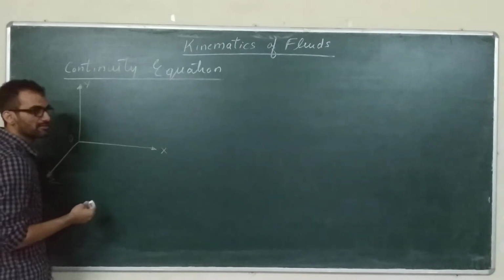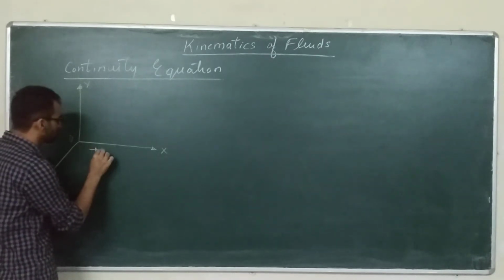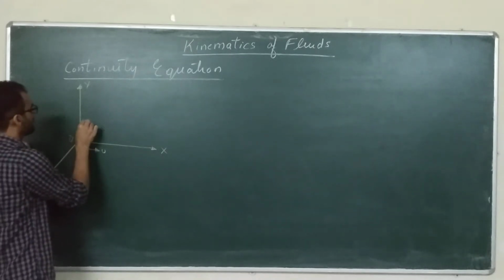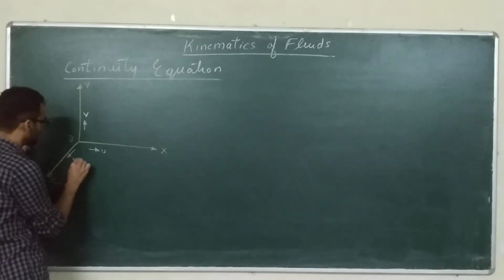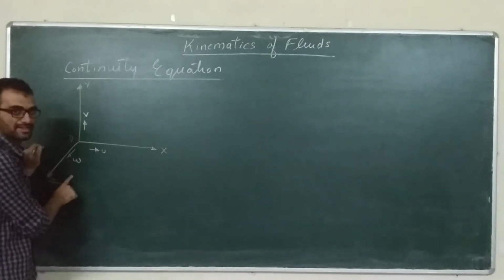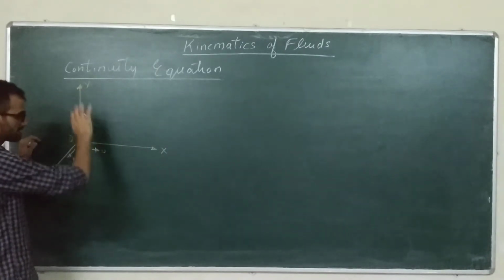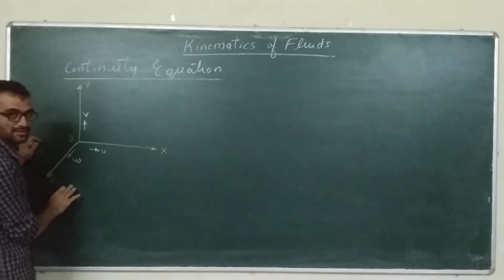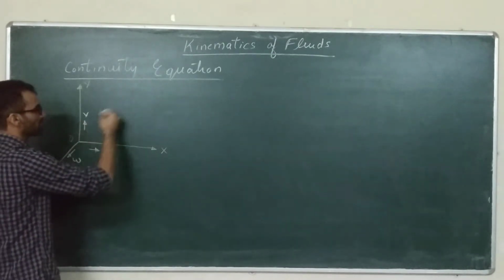Now let the velocity of the flow in the x direction be u, in the y direction be v, and in the z direction let it be w. So these are the velocities in the x, y and z directions. Now consider one fluid element in this flow field.